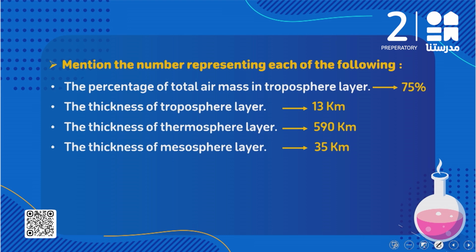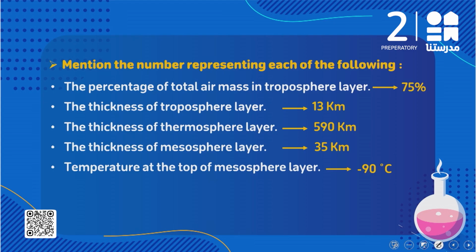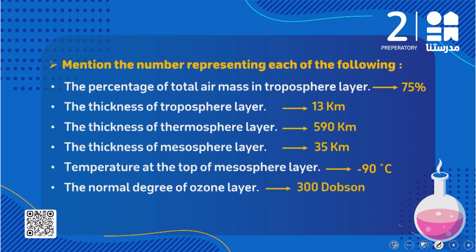طيب what about the temperature at the top of the mesosphere layer؟ احنا قلنا الميزوسفير layer هي coldest layer because the temperature reaches negative 90 degree Celsius. The normal degree of ozone layer احنا قلنا الـ normal degree of ozone layer it equals what؟ 300 Dobson.